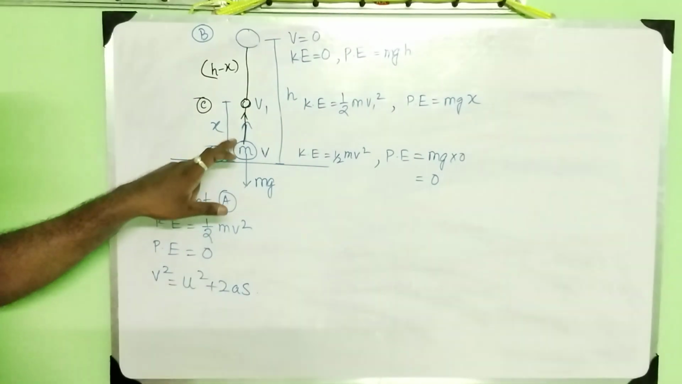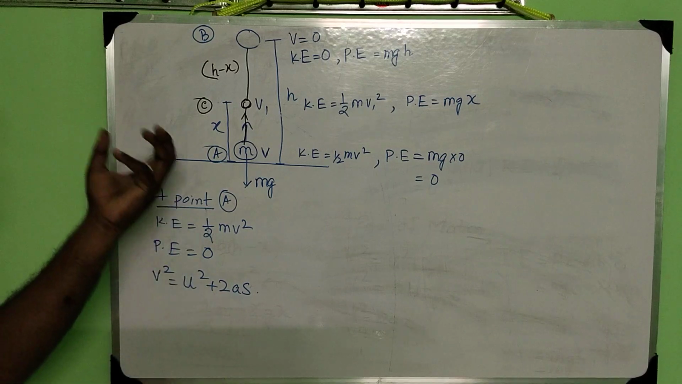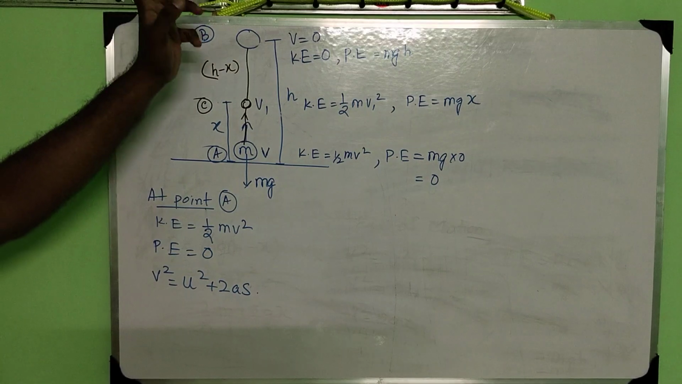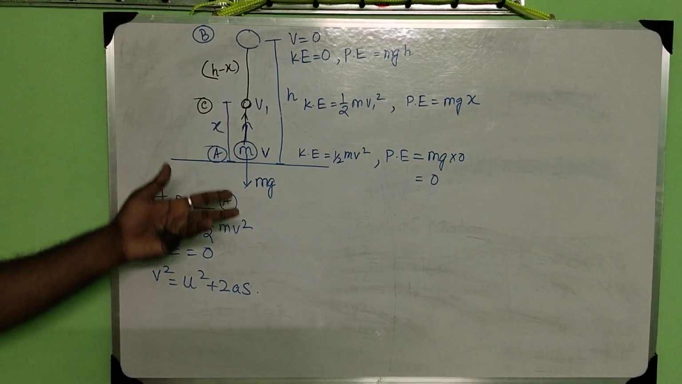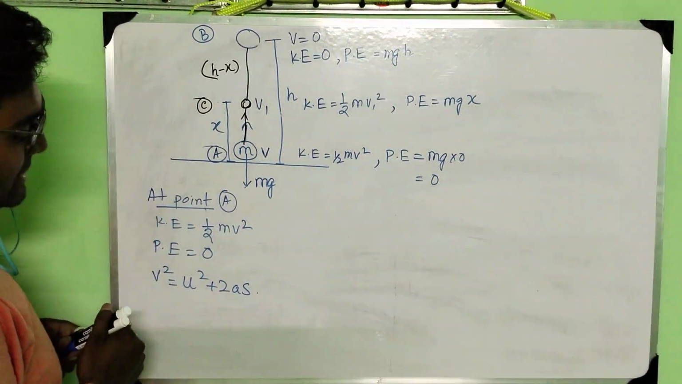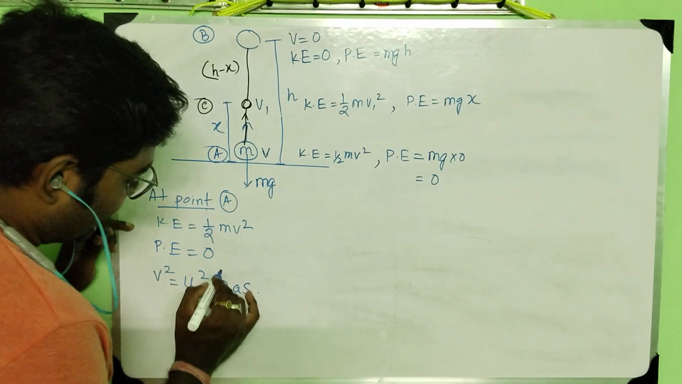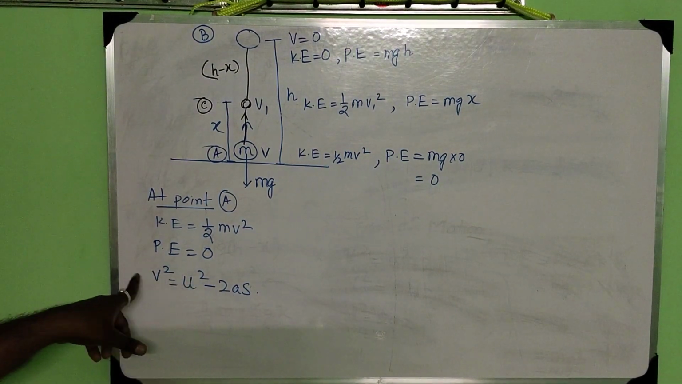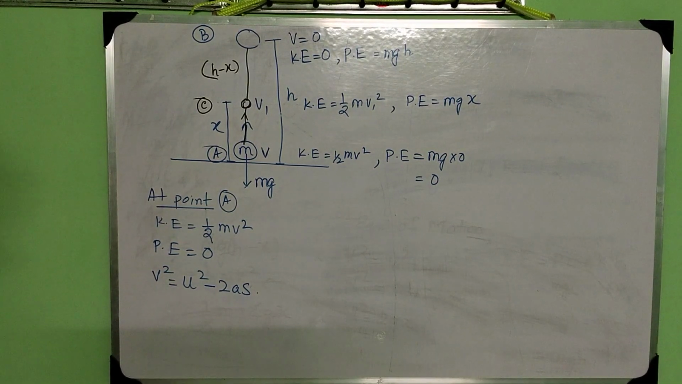So here also, if the ball is moving upward, the weight will try to bring the ball downward. That means weight is acting downward, but the ball is moving upward. So the motion is occurring against gravity. That means retardation will take place. Now we know that retardation has a minus sign, so we have to use minus here. If retardation is taking place, then the third equation of motion is v square equal to u square minus 2as.